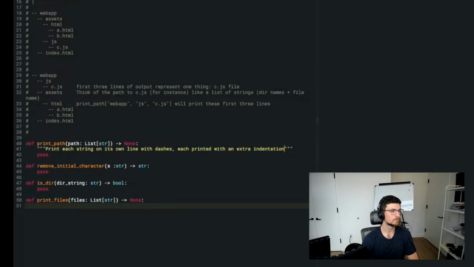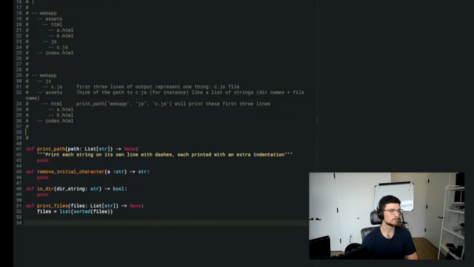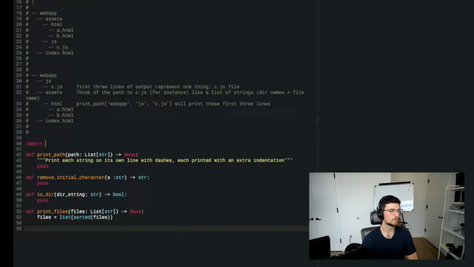Okay, so it might be worth doing a sort on the initial file so that I can assume that. Now, the thing that I would want to think about is, is there any way that that could bite me? Supposing I sort the input and I just say files equals list sorted files. What's the problem here? It says undefined name list. Okay, so I need to import list from typing. So is there any reason that that should not guarantee me that all of the files that are in a common subdirectory will be together?